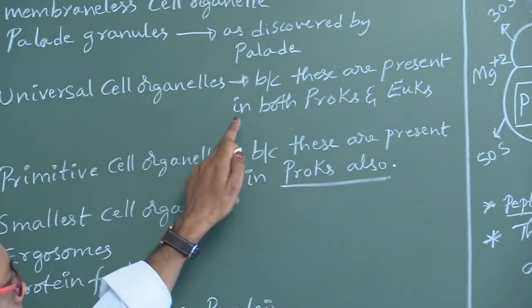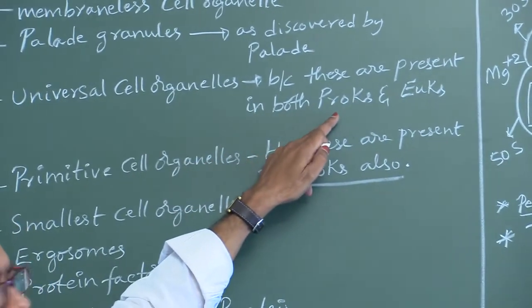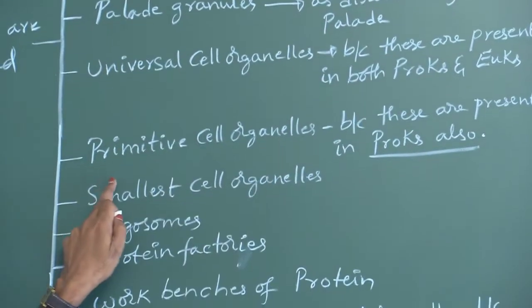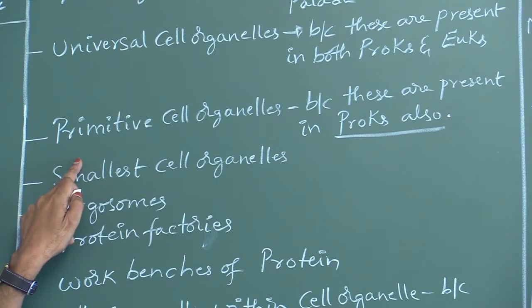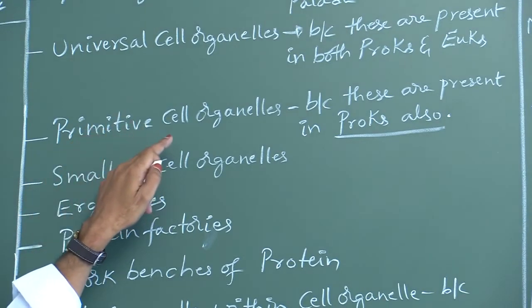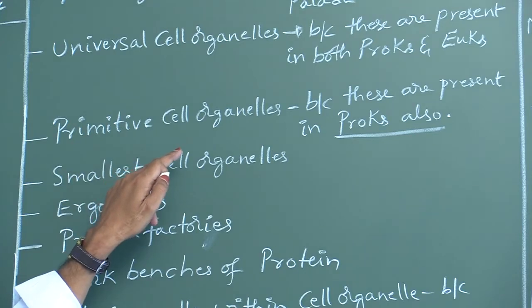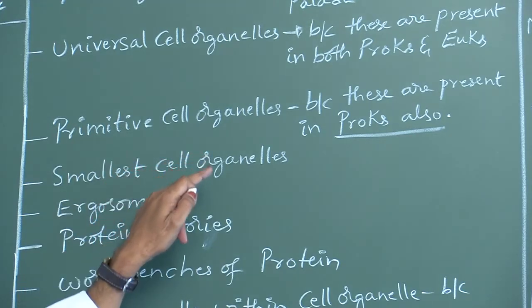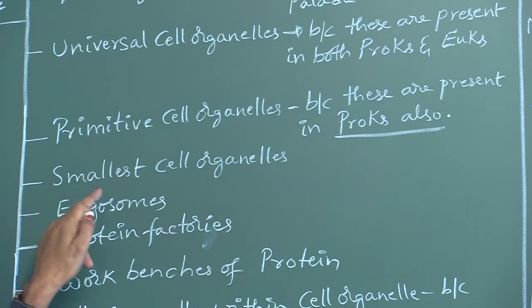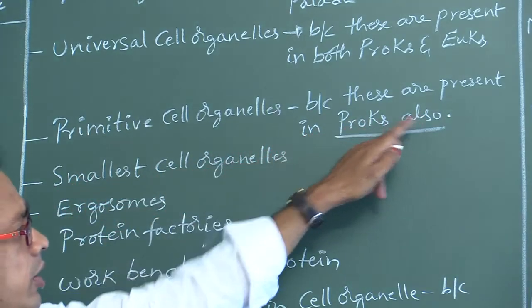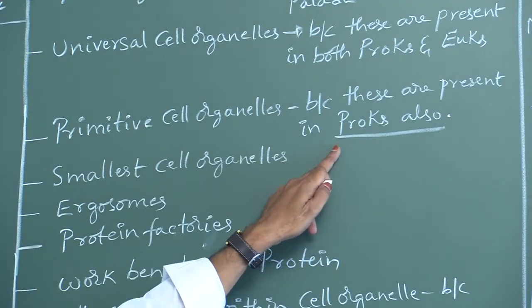These are also called primitive cell organelles because these are present in prokaryotes also.